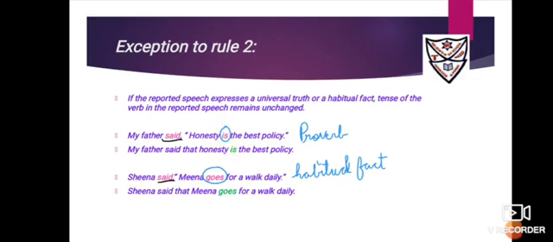Next is, Sheena said, Meena goes for a walk daily. First step, as I have told you, said is the reporting verb. Underline the reporting verb and circle the reported verb. Now read the statement, children. Meena goes for a walk daily. So it's a habit of Meena to go for a walk daily. So we will not change. Here the reported verb goes will not change to went. Rather I'll only change the comma to the conjunction that. So it will be Sheena said that Meena goes for a walk daily.